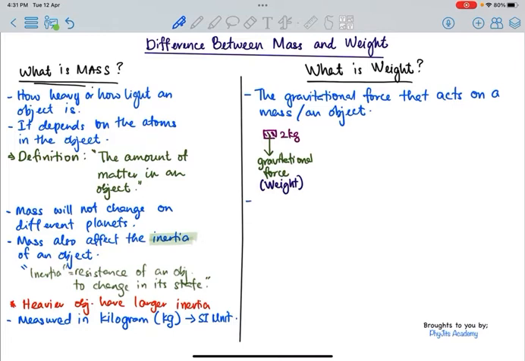Right? So weight can also be calculated. Weight has a symbol of capital W. Okay, so maybe I have jumped it too fast. What we can say here is that weight is affected by the amount of gravity a planet has.